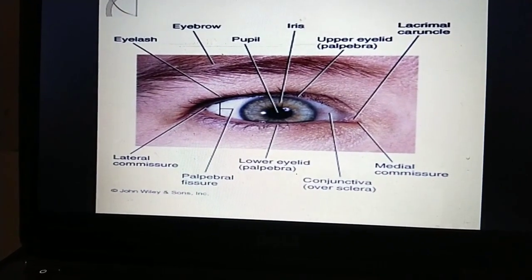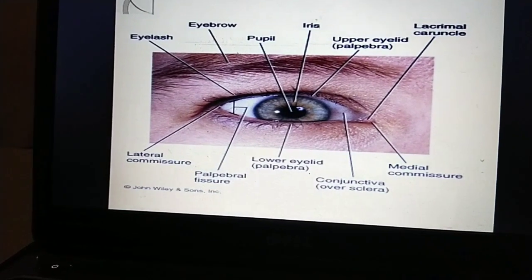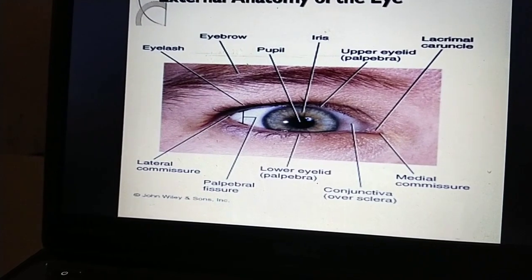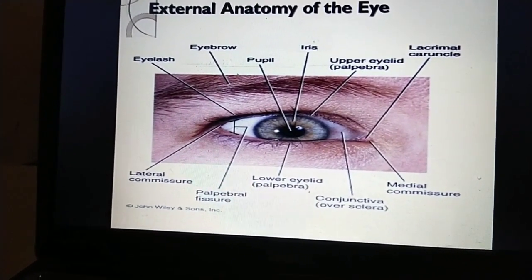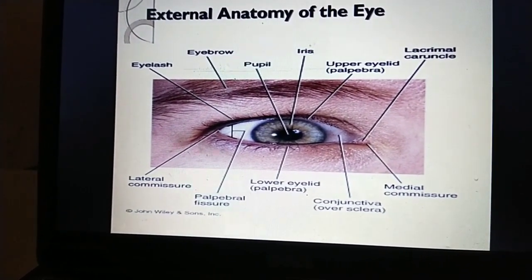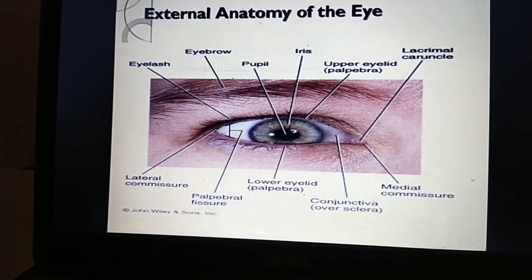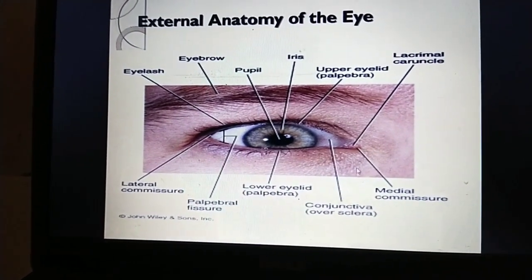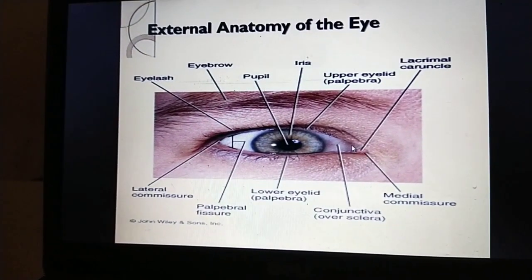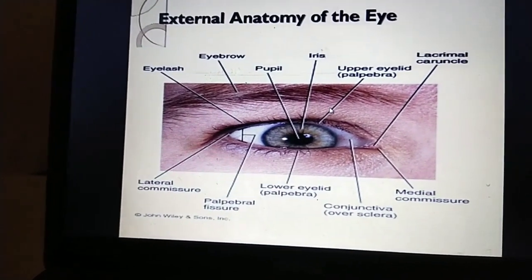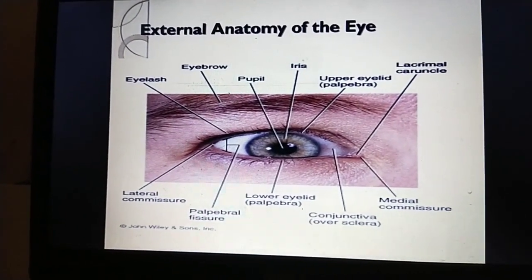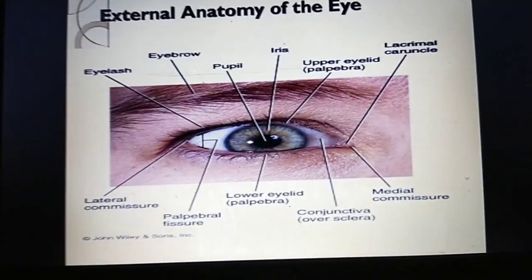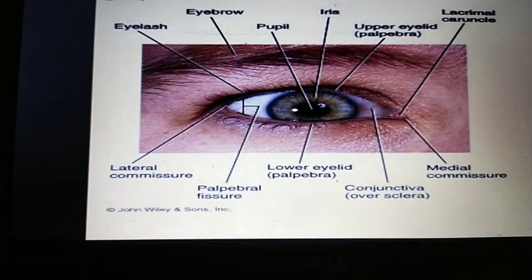Canthus or commissure: a canthus is either corner of the eye where the eyelids meet. You can see here these are both the eyelids, and here they meet. The angle formed by the meeting of the upper and lower eyelids at either side of the eye is called a canthus or commissure.